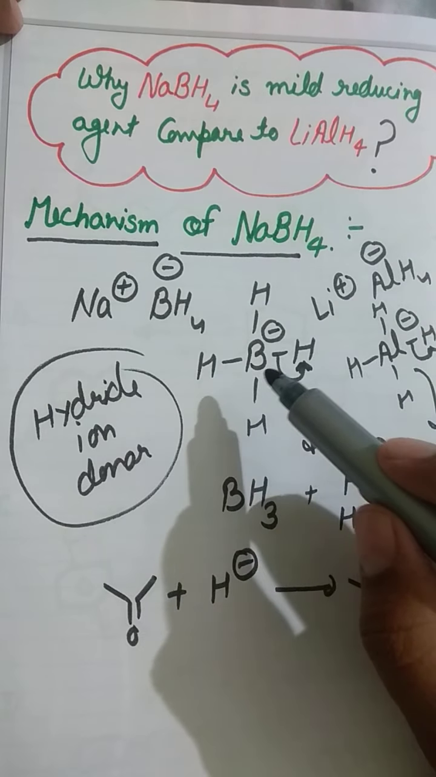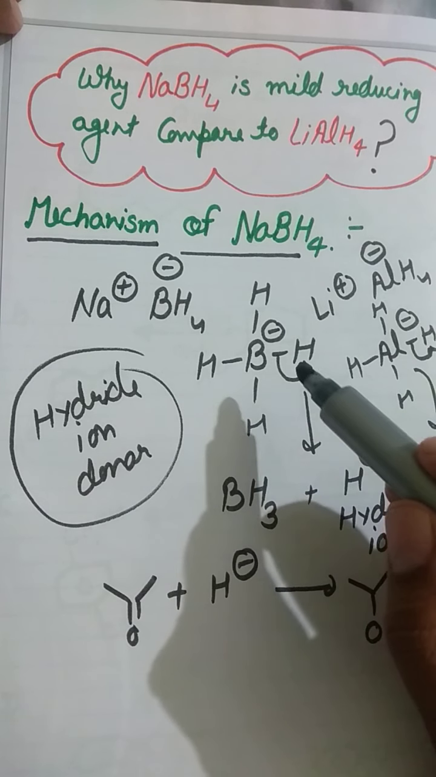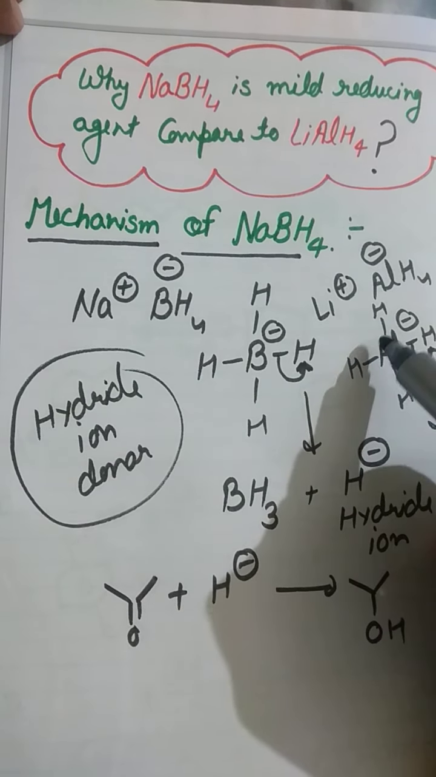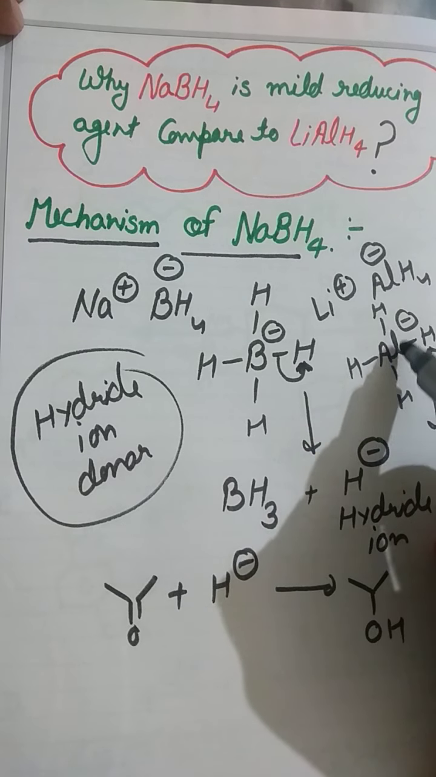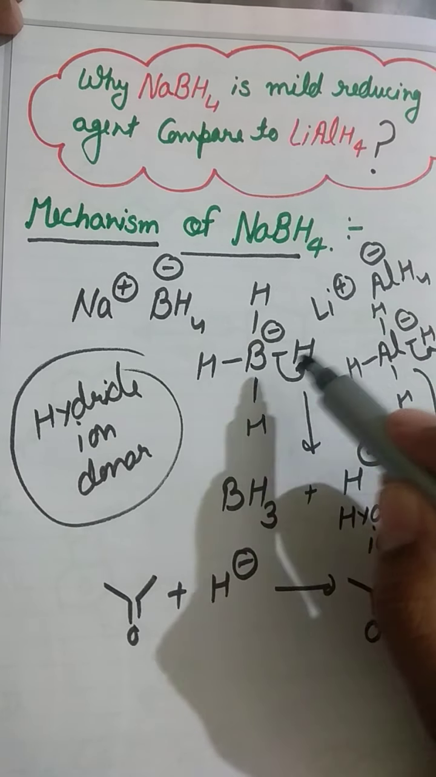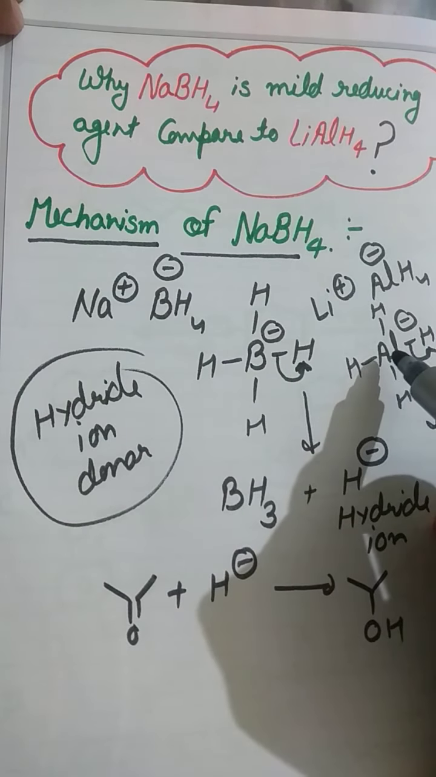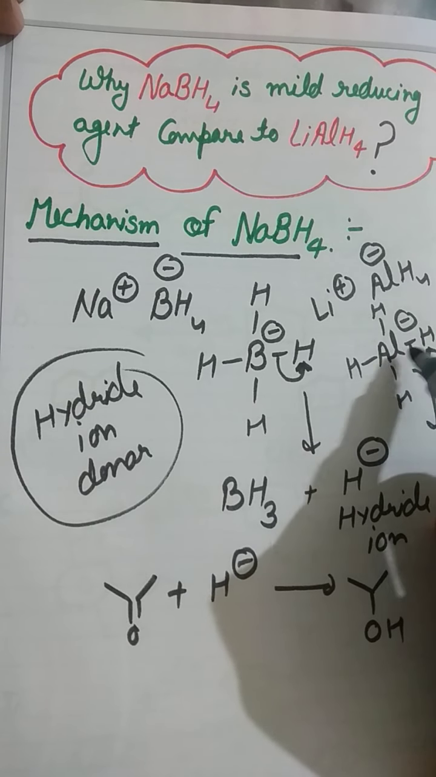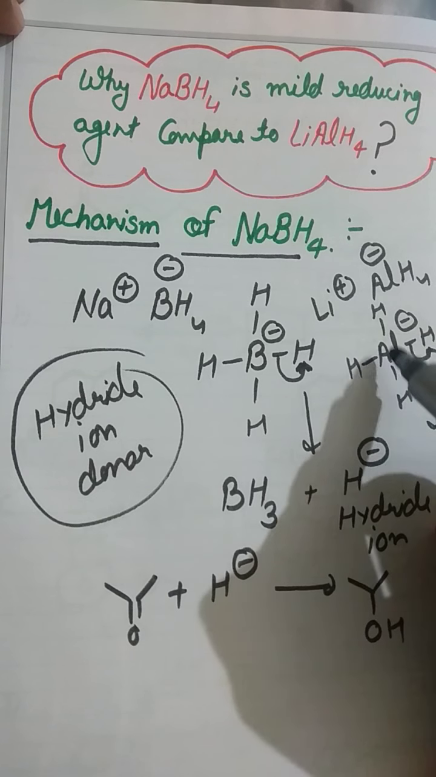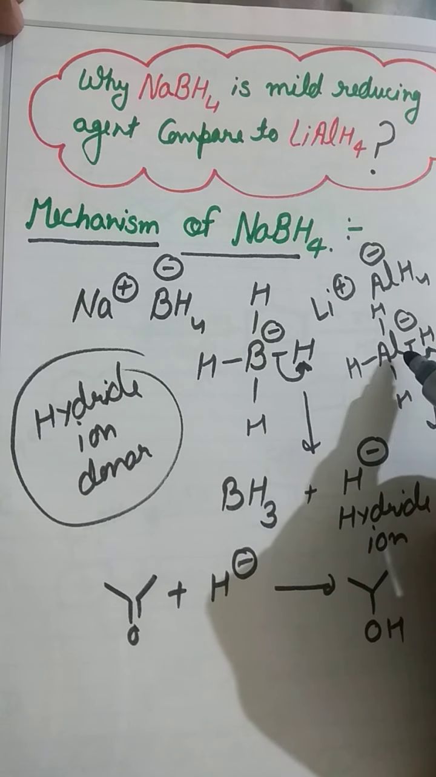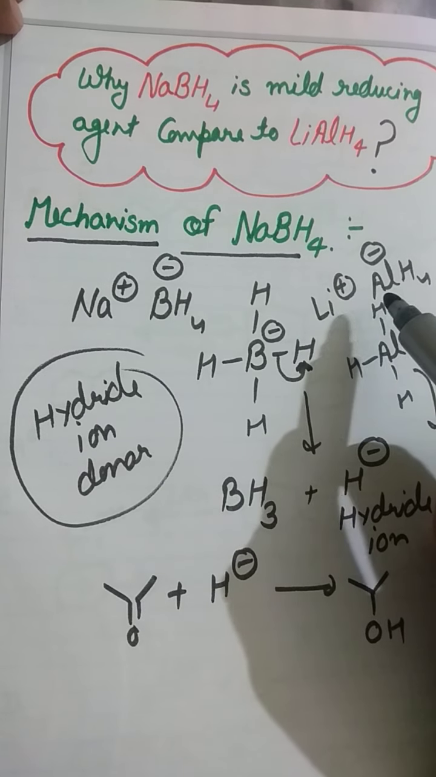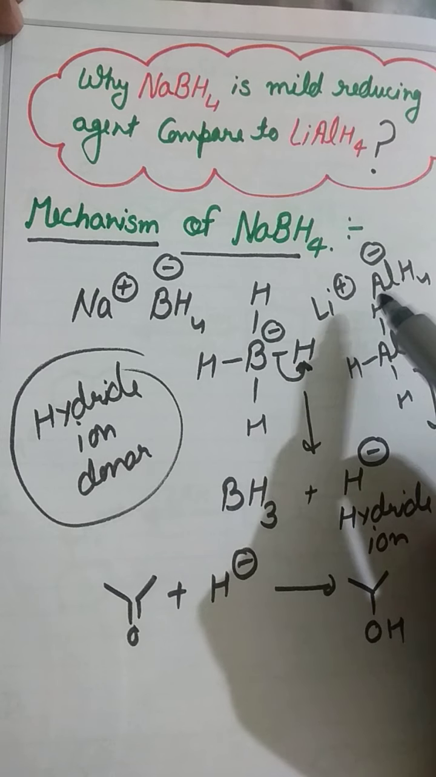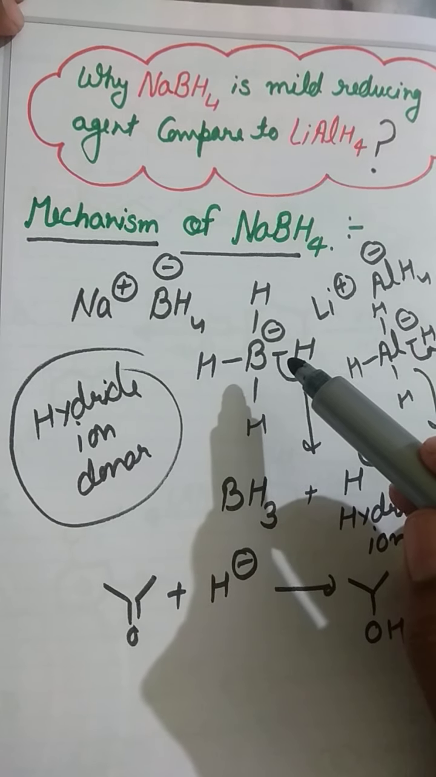Then why is NaBH4 a mild reducing agent? It's just because aluminium has a greater atomic size than boron. That's why the bond between aluminium and hydrogen is weaker. That's why LiAlH4 releases its hydride ion more easily, or at a faster rate. That's why LiAlH4 is a stronger reducing agent compared to NaBH4.